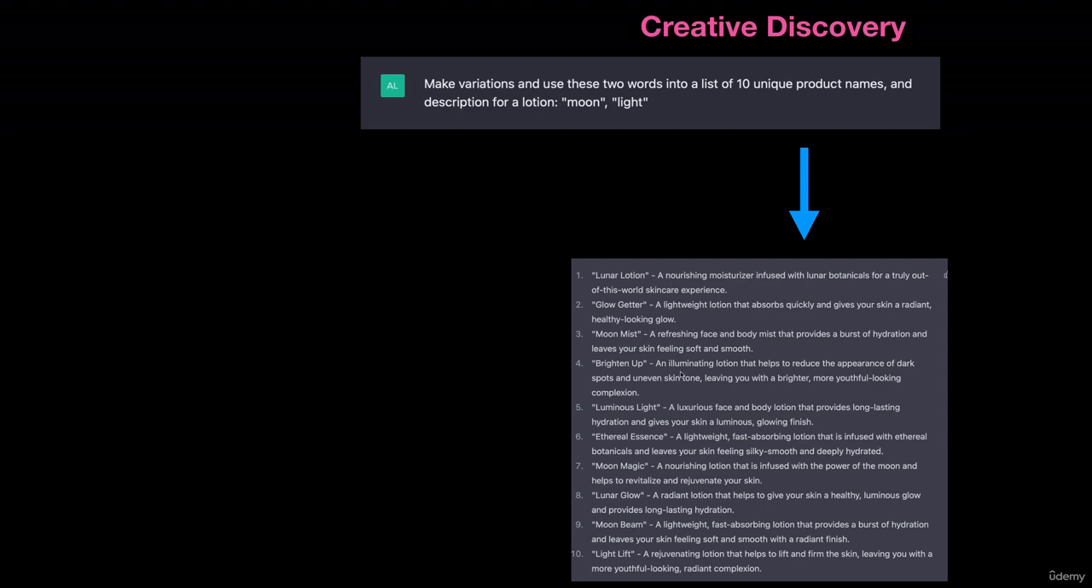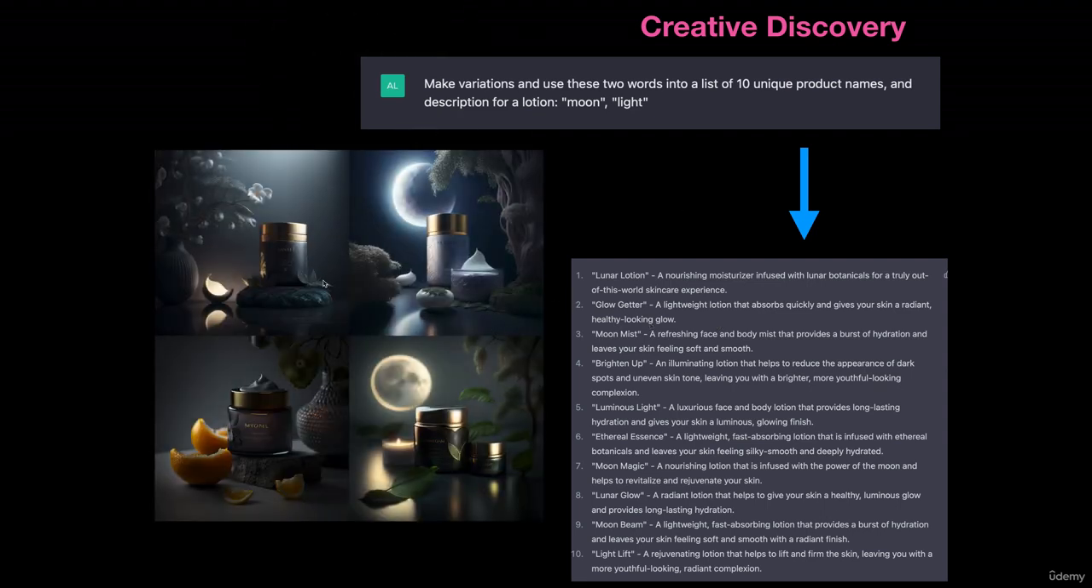I actually took some of this and ran it into another AI, which creates images. If you guys aren't familiar with Midjourney, this is Midjourney. I created these product images. I didn't Photoshop these at all. These are basically right out of Midjourney. And I used some of the text from these various results here to generate some product images. So now we have some awesome names, some awesome descriptions, but we have images.